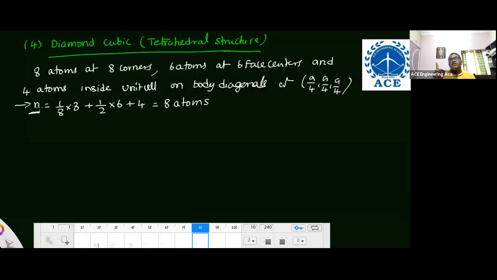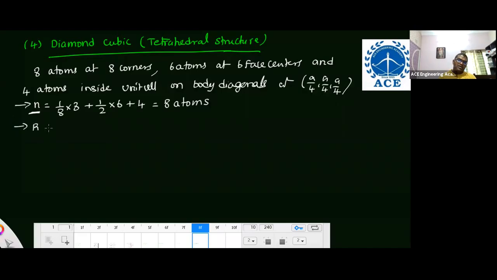See, this is the effective number of atoms, not the total number of atoms required to form the structure. The total number of atoms required to form the structure is different, just to count the number of atoms. In diamond cubic structure, it is 18. In FCC, 14: 8 plus 6. In BCC, 9. In simple cubic, 8. Like that.